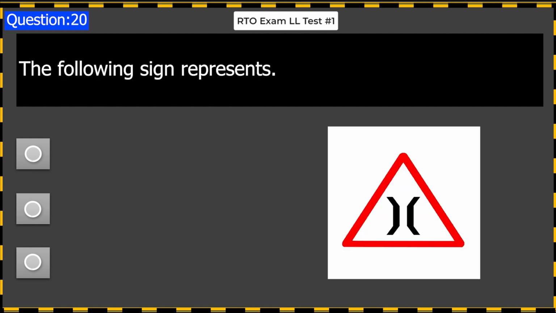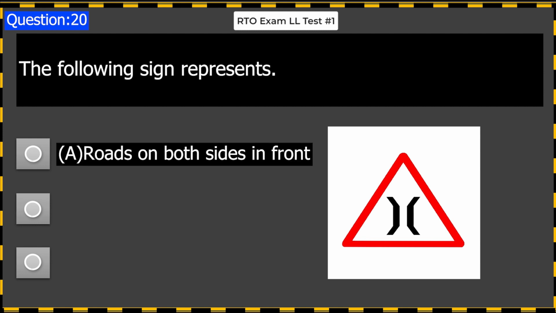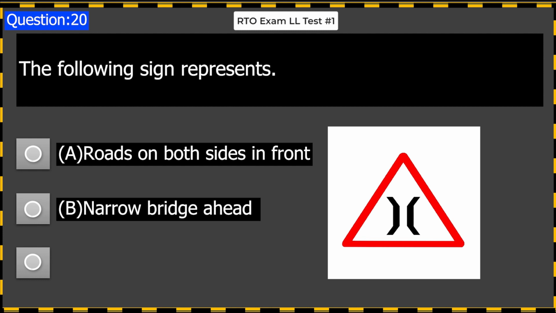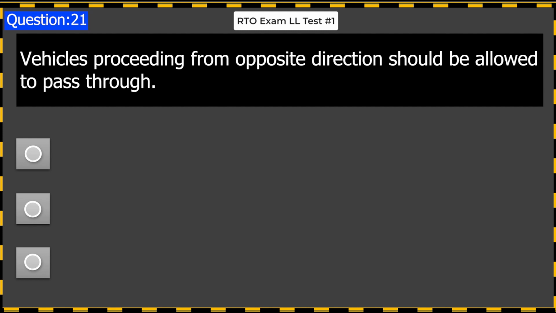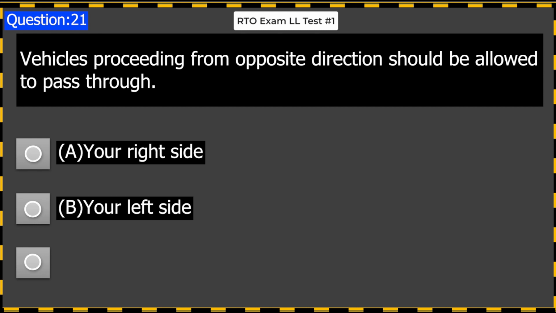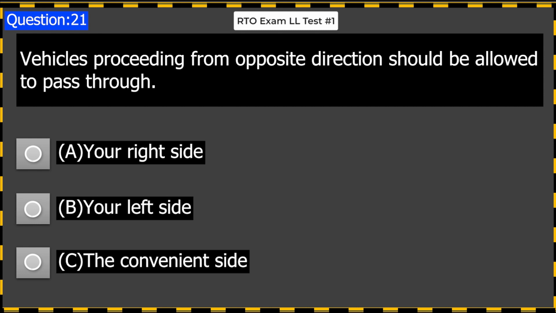The following sign represents A. Roads on both sides in front. B. Narrow bridge ahead. C. Narrow road ahead. Answer B. Narrow bridge ahead. Vehicles proceeding from opposite direction should be allowed to pass through A. Your right side. B. Your left side. C. The convenient side. Answer A.